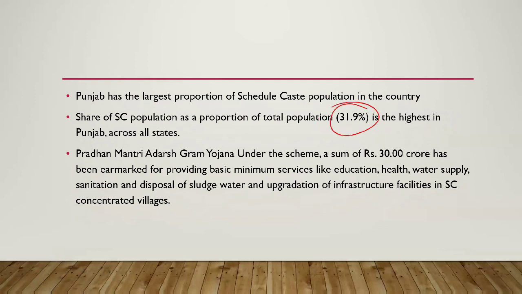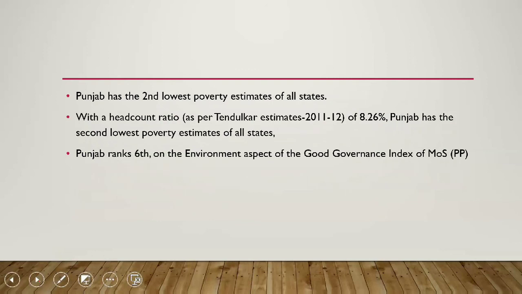It is nearly 31.9% of the total population. Under the Pradhan Mantri Adarsh Gram Yojana, a sum of 3,000 crore has been earmarked for providing basic minimum services like education, health, water supply, sanitation, and disposal of sludge water and upgradation of infrastructure facilities in SC concentrated villages.